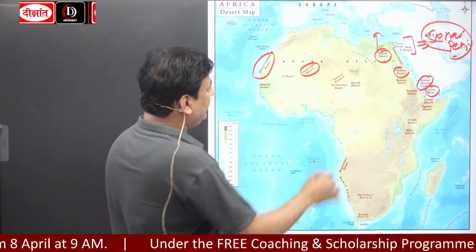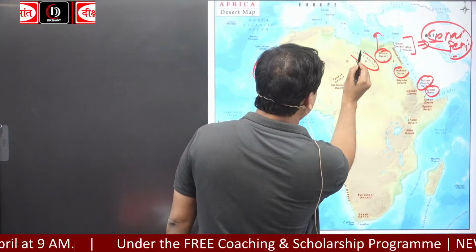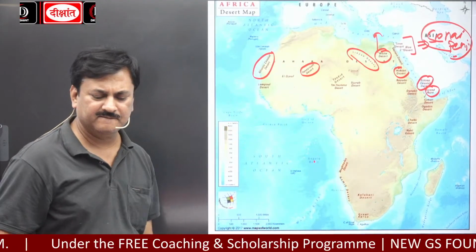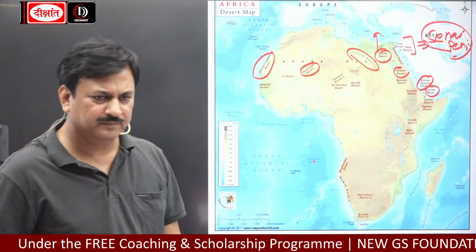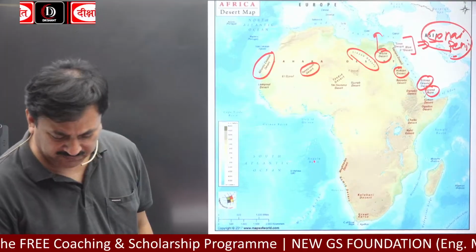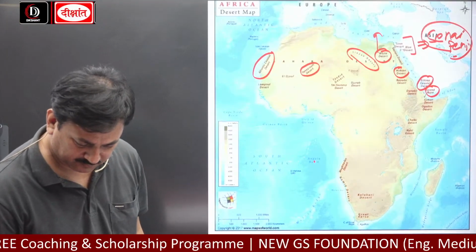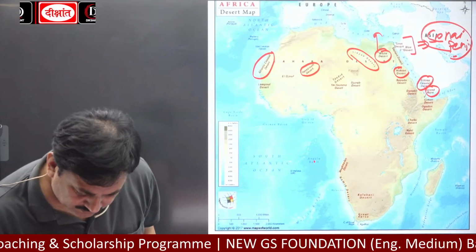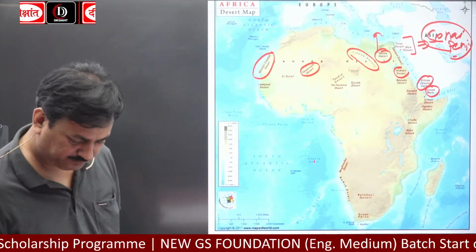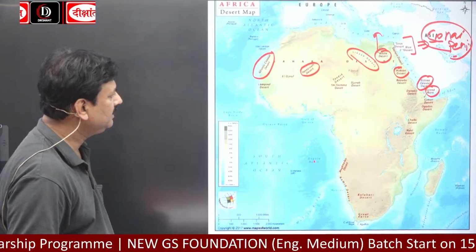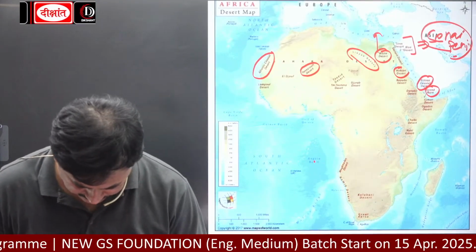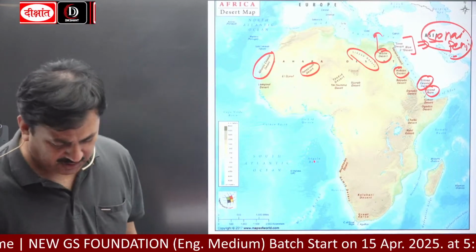Okay, here is the Libyan Desert. Libyan Desert is a desert of Libya. Here is the Guban Desert.